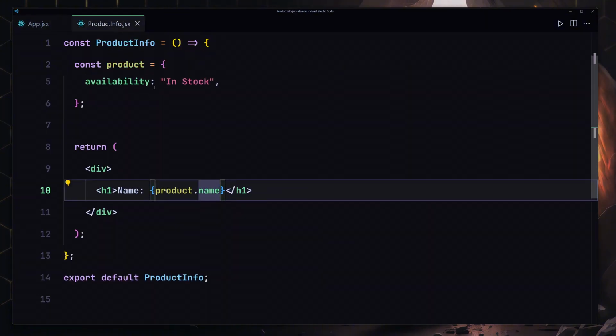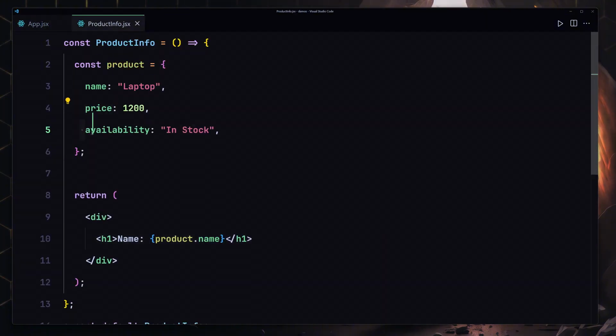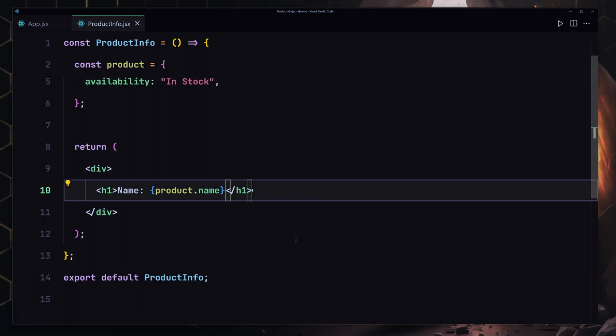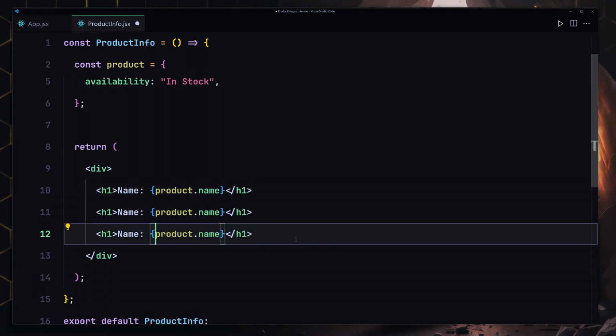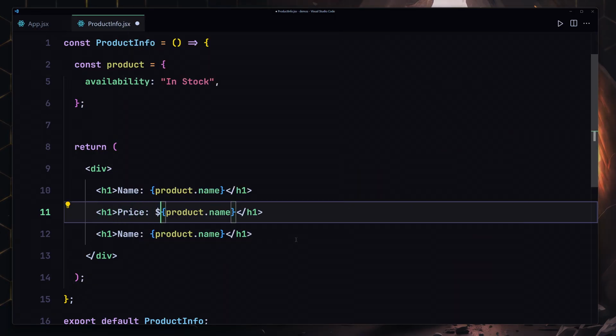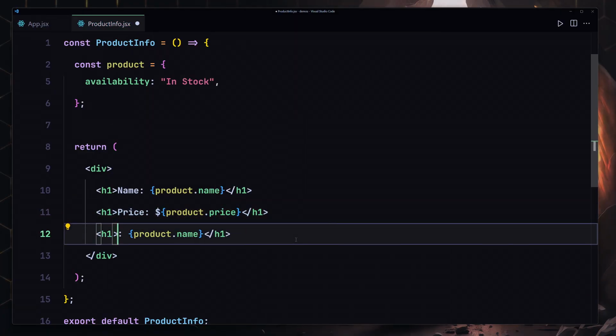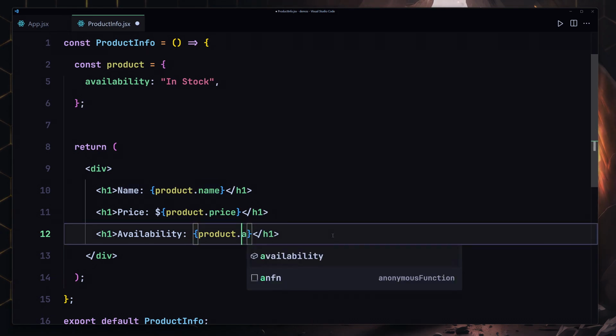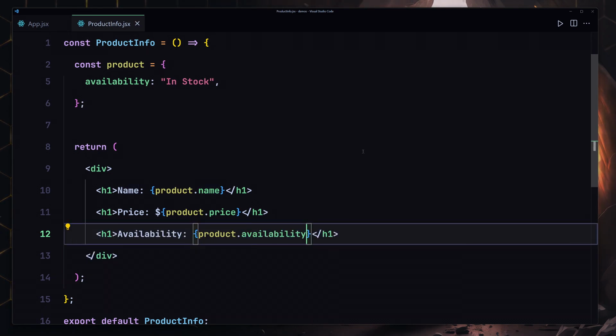And the next thing that we have to do is also render the price and the availability. So I'm going to basically duplicate that two times and change the label. So I'll change that to price and also put a dollar symbol there. And we also have to change the name to the price. Okay, and also we have to remove this name and change that to availability. So I'll just place this availability right here because I can't spell that. Okay, so I'll just write availability here, save my file.